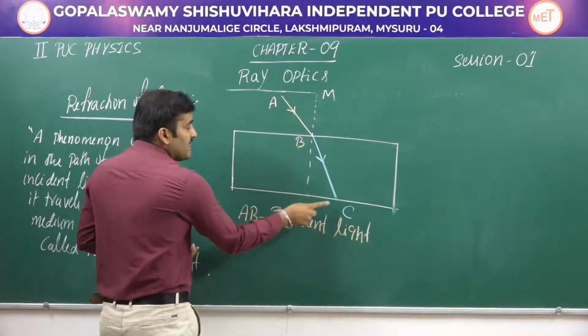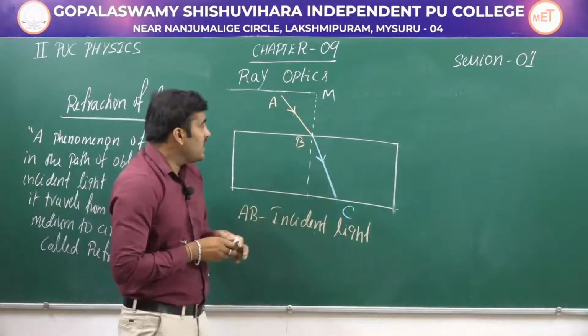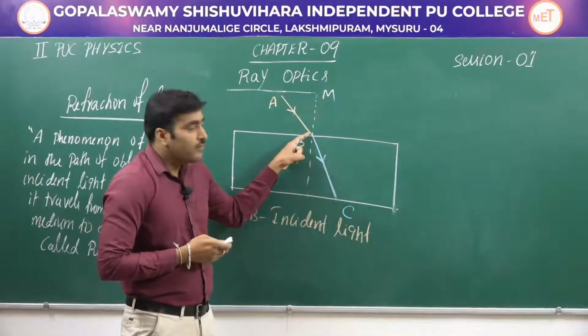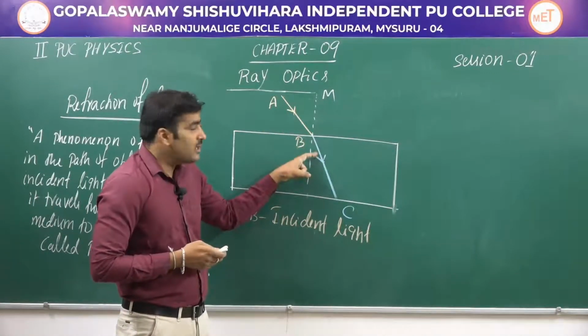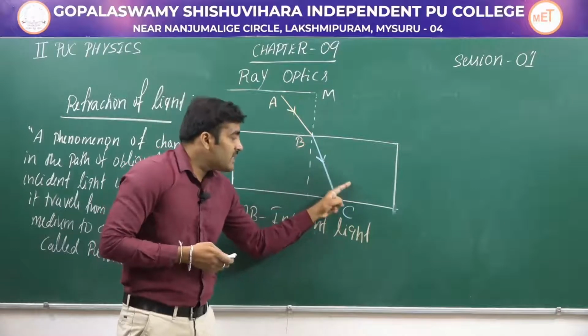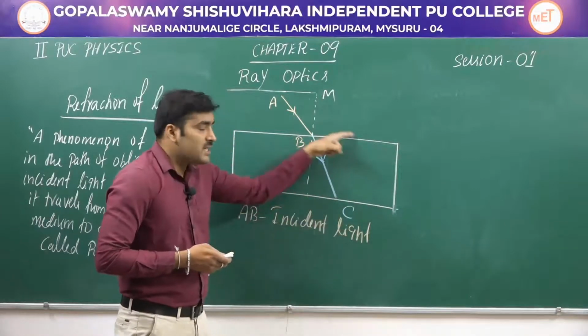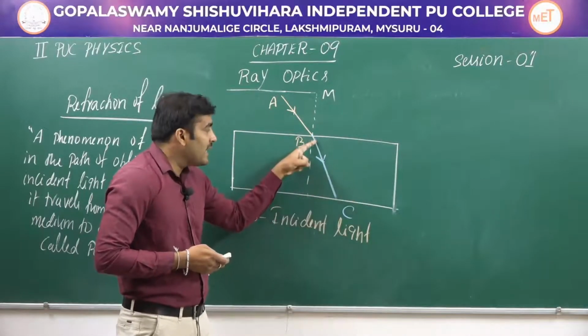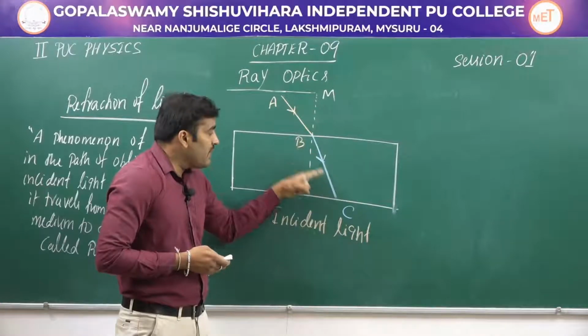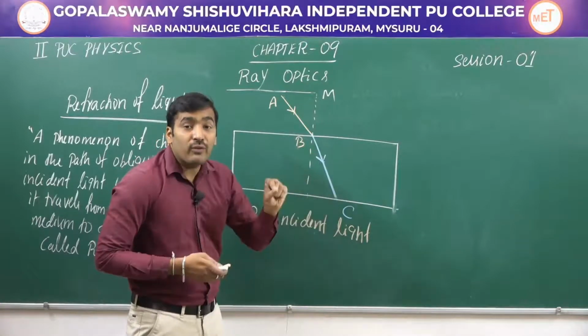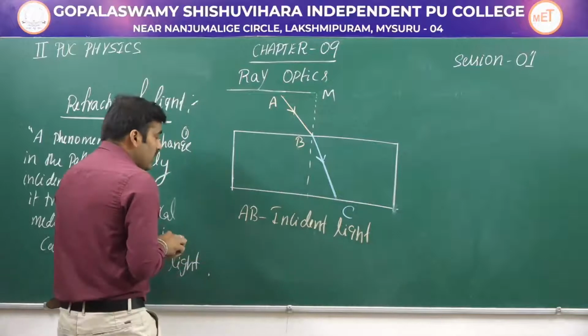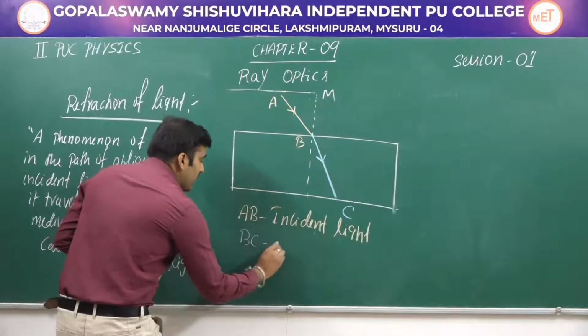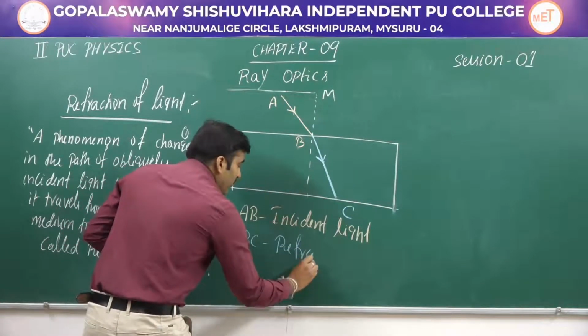And BC is a refracted light. See, it has changed its direction. So if the medium is absent, then the light may travel in this path. But because of the presence of the medium, the light has slightly changed its path. And this BC is known as a refracted light. Let us write that. BC is a refracted light.